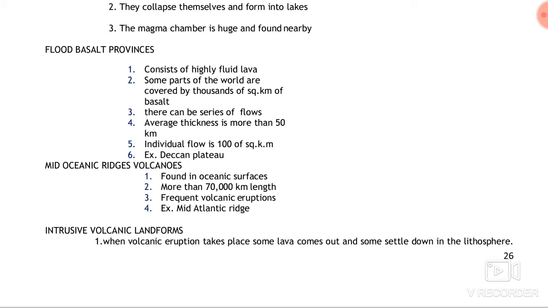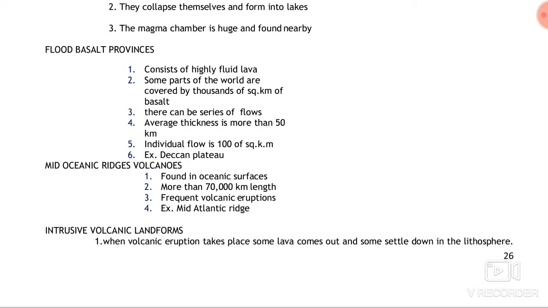It gradually gains height, so that we can see the average thickness is more than 15 kilometer, and an individual flow is hundreds of square kilometers. It means it takes an area as large as 100 square kilometer.